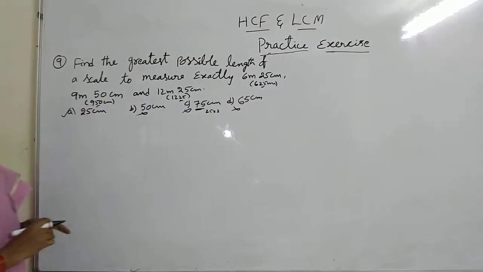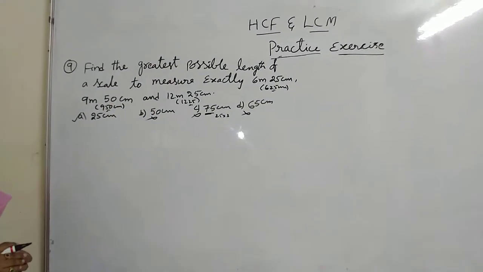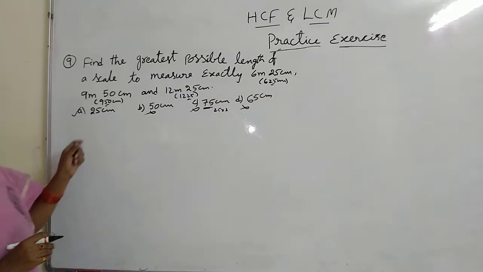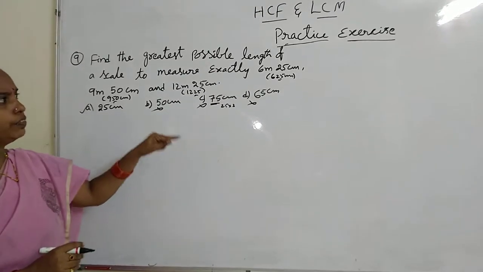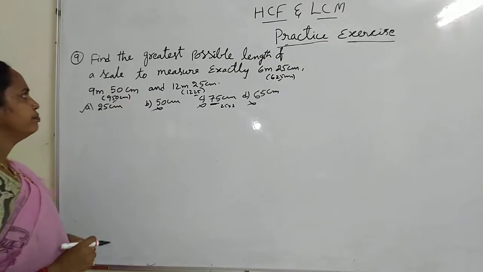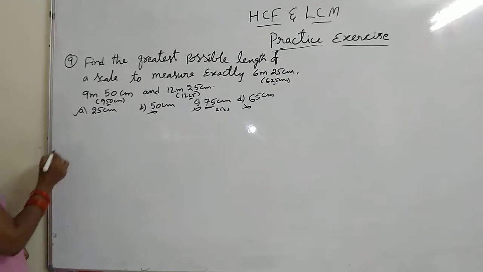Last, the divisibility rule for 25: the last 2 digits should be either zeros or 25 or 50 or 75. So the answer is 25 centimeters.